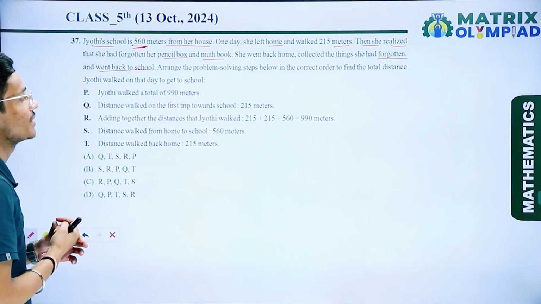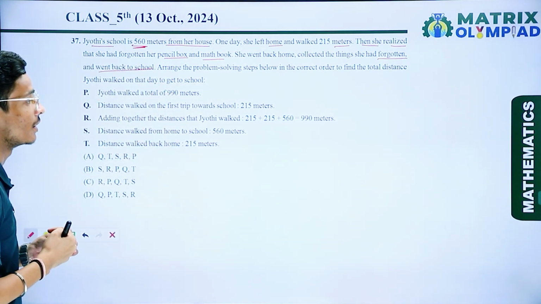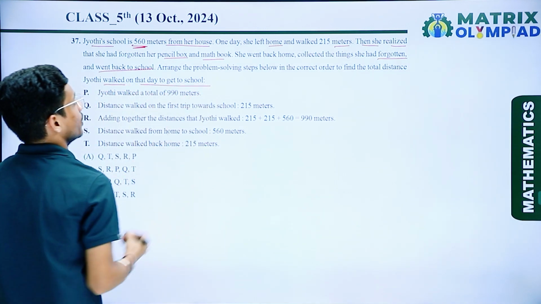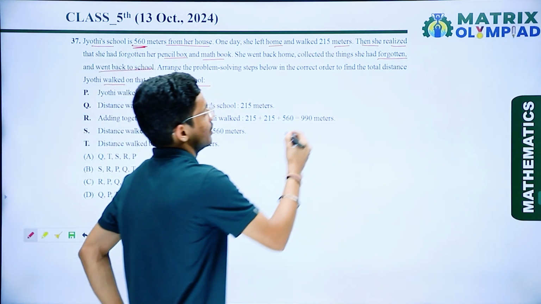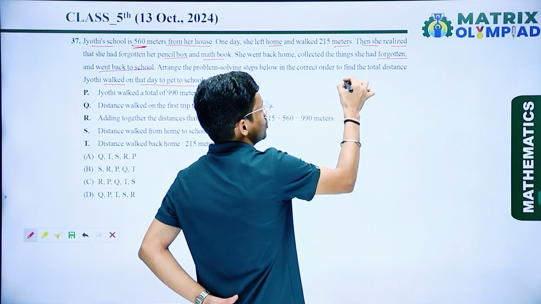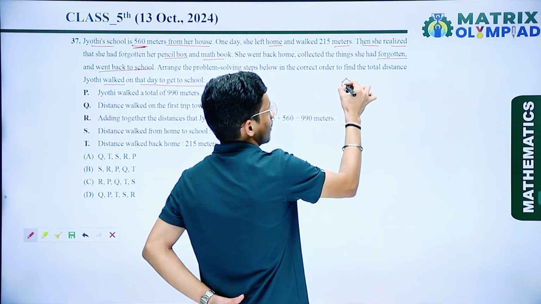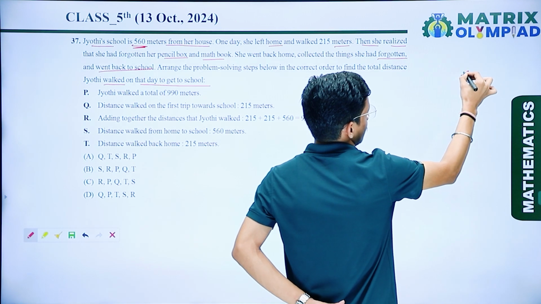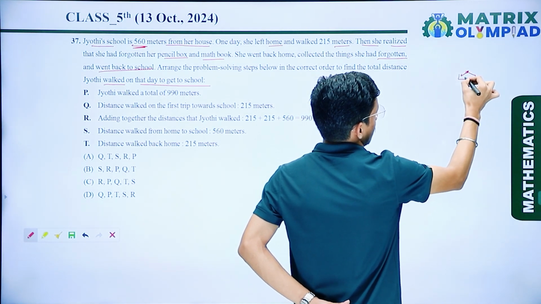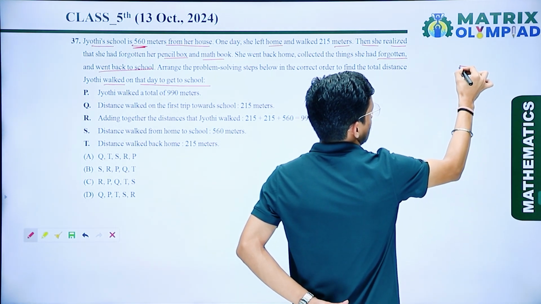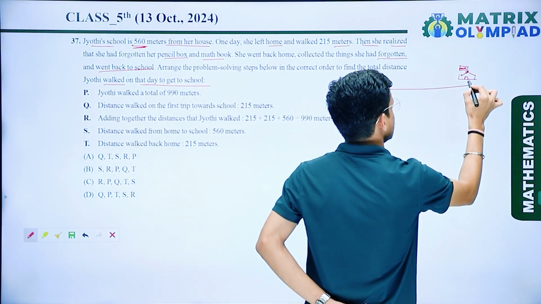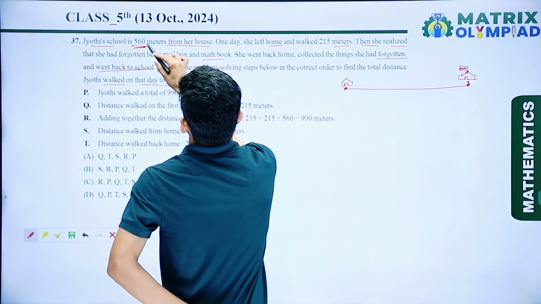Arrange the problem solving steps below in the correct order to find the distance Jyoti walked that day to get to school. So let's assume this is Jyoti's house, and this is Jyoti's school.